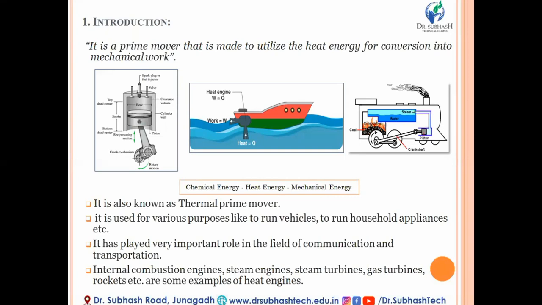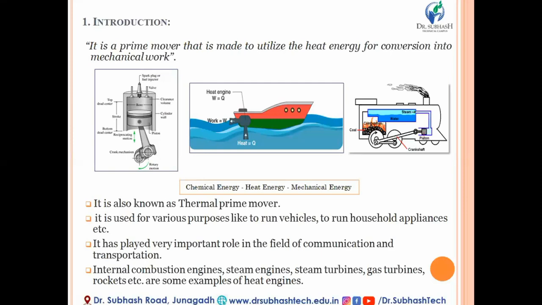A heat engine is the kind of prime mover that is made to utilize heat energy for conversion into mechanical work. That means any mechanical device or machine which utilizes heat energy and converts that heat energy into mechanical work will definitely be known as a heat engine, or we can say a thermal prime mover. Basically, this is a kind of converting machine. It converts one form of energy into another form of useful energy or work output.